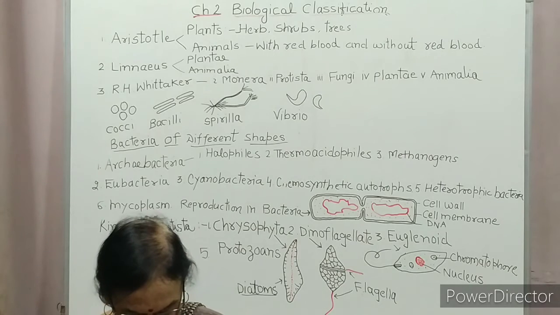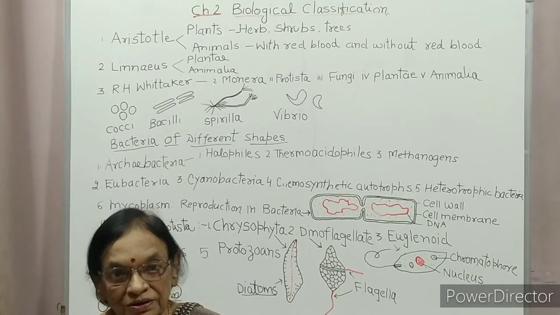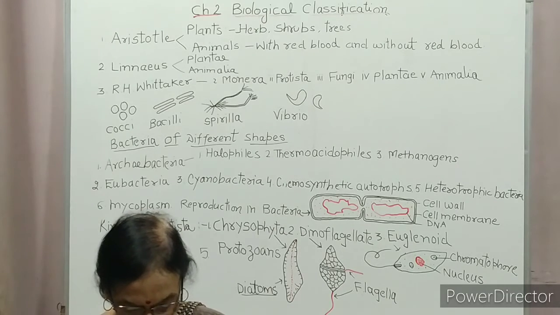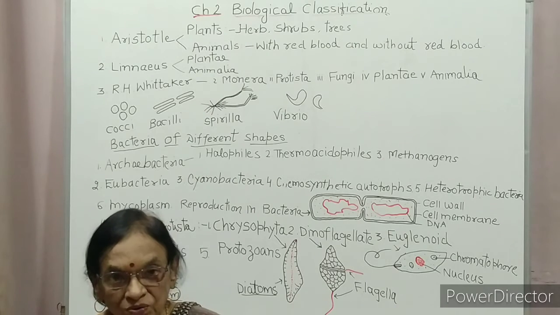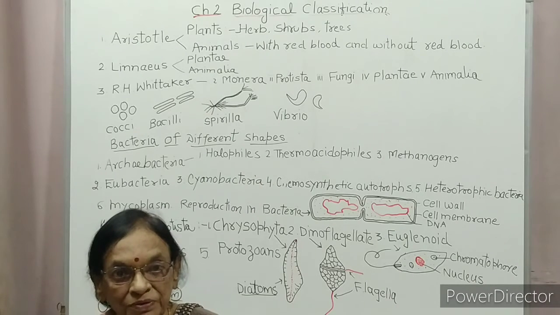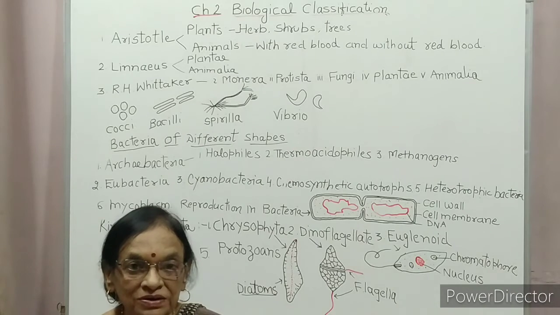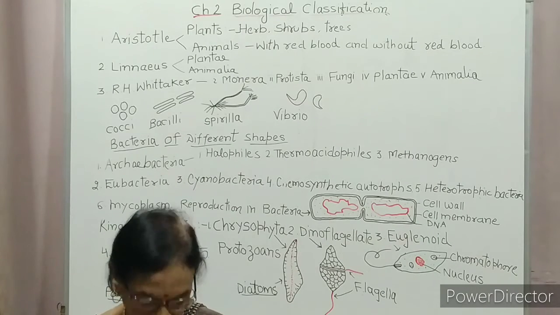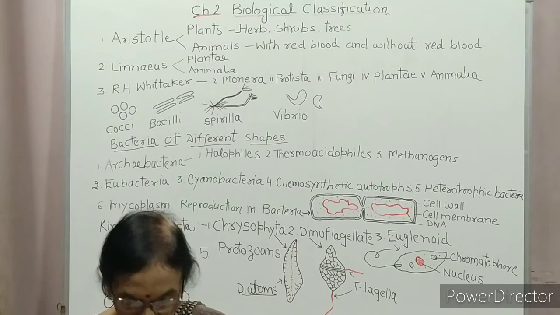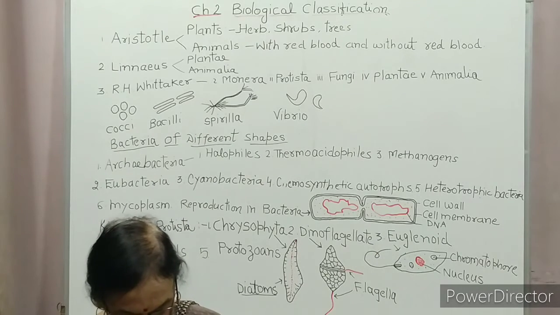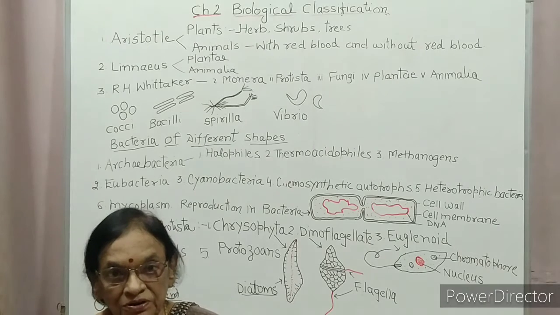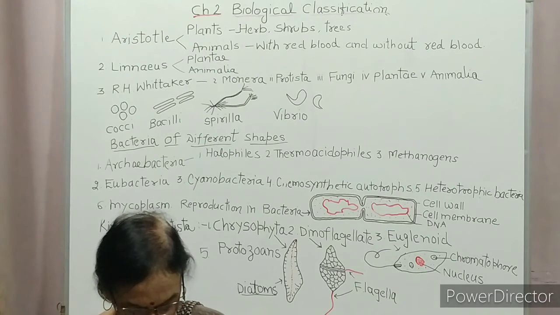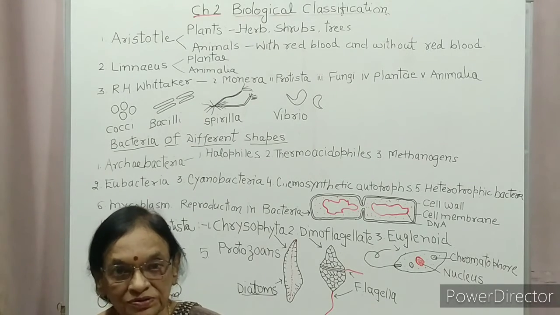diatoms and desmids. In diatoms, the cell wall forms two thin overlapping shells. Why is it called diatom? Di means two. The cell wall forms two thin overlapping shells which fit together as in a soap box.